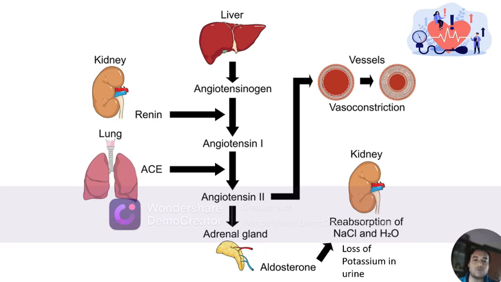This angiotensin 2 has two main actions. It works on the blood vessels resulting in vasoconstriction, whereas it also works on the adrenal gland releasing the aldosterone. It is responsible for reabsorption of sodium and water and loss of potassium in the urine.